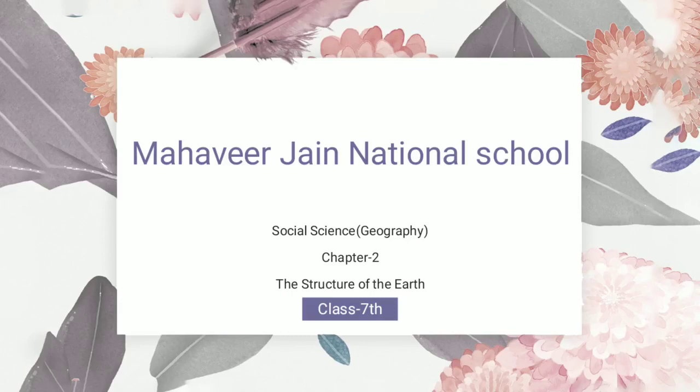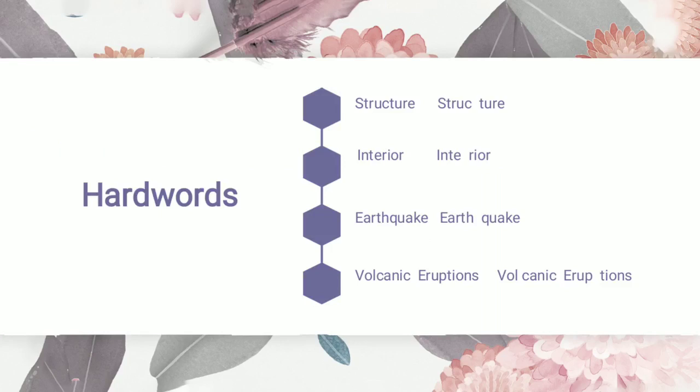Today we are going to study social science geography, chapter number 2. The name of the chapter is The Structure of the Earth, class 7th. So we are going to start with hard words. Let's start. First word is structure.